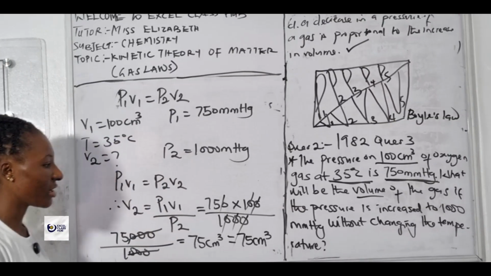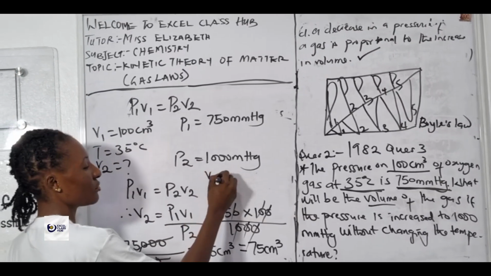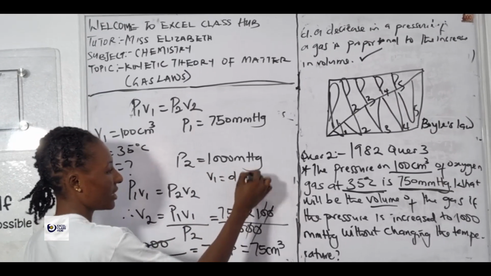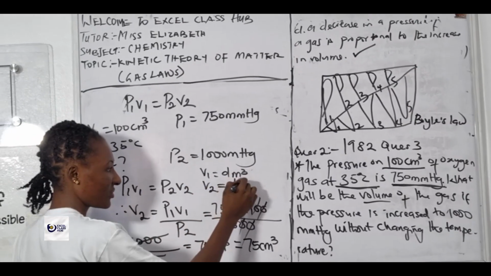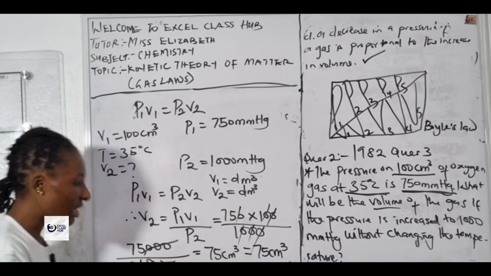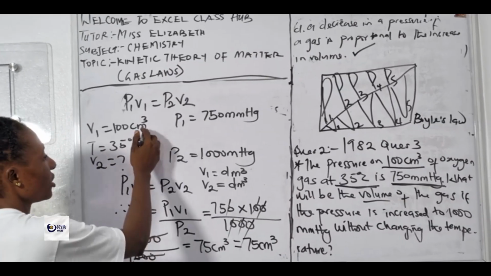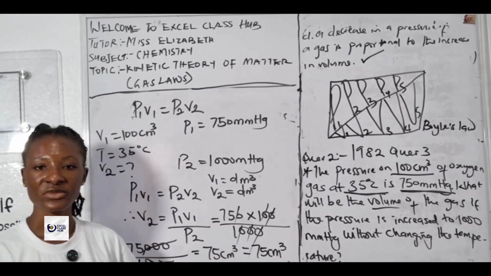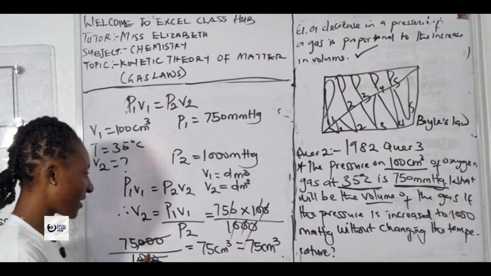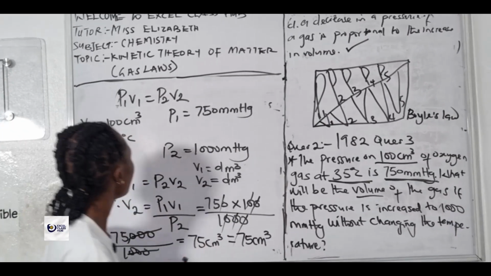So now in cases whereby you are giving your volume, if V1 is given in dm cube, then your V2 answer must be in dm cube. But because our volume was given to us in centimeter cube, that means the final volume we are looking for must be in centimeter cube. So the answer is 75 centimeter cube.